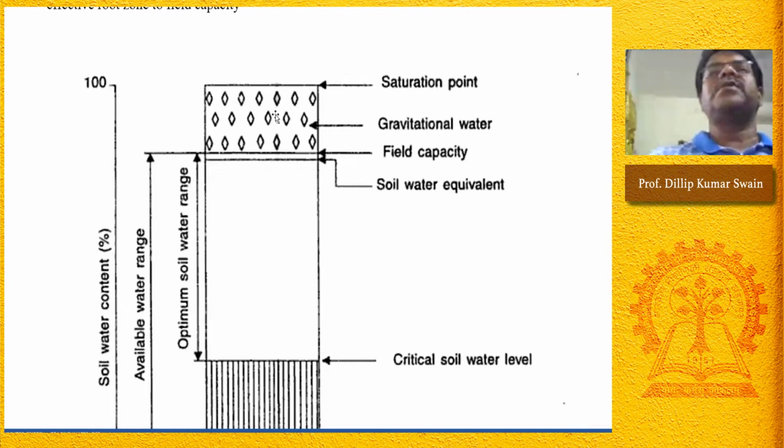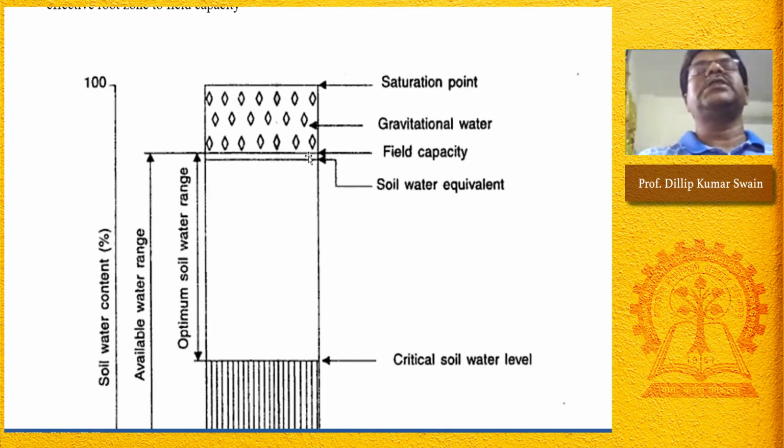The question may come: if at saturation there is a higher water content, why is water not available? Why is maximum water available at field capacity? The maximum water available is at field capacity, when the water present in the macropores is drained out. Macropores are the air-filled pores, and micropores are the only water-filled pores.